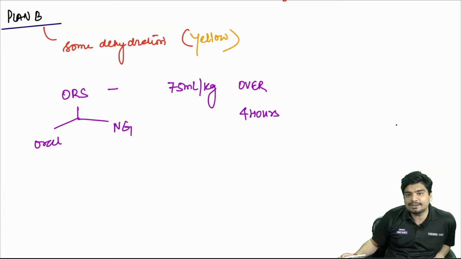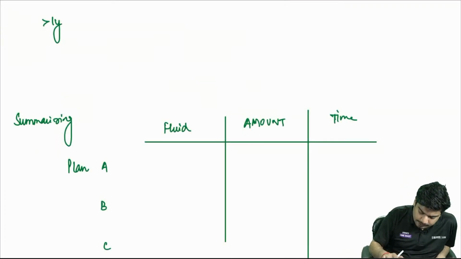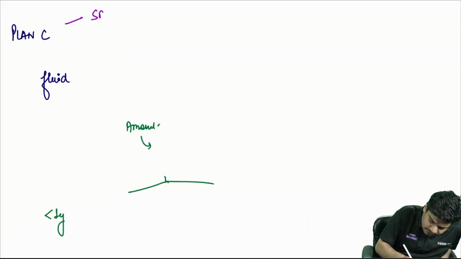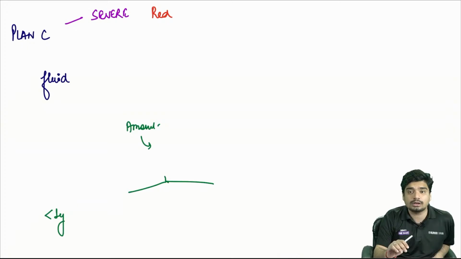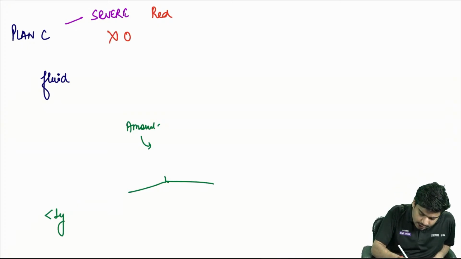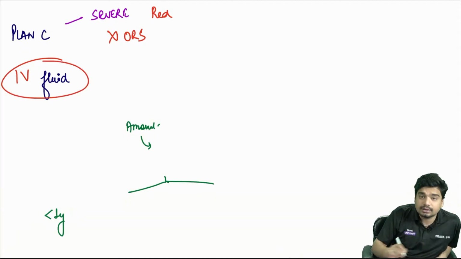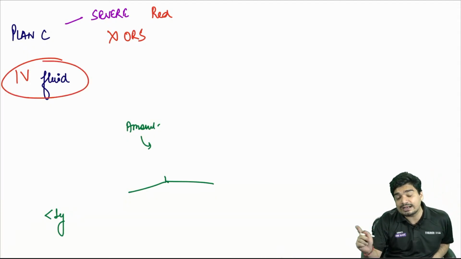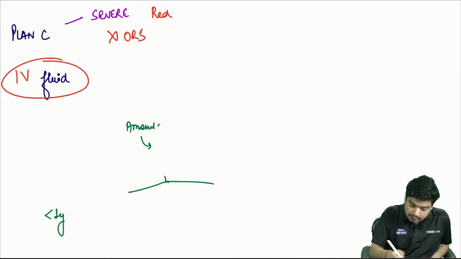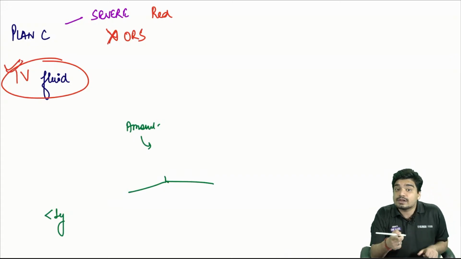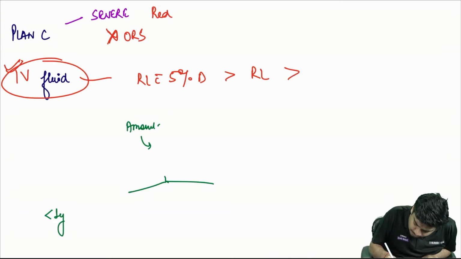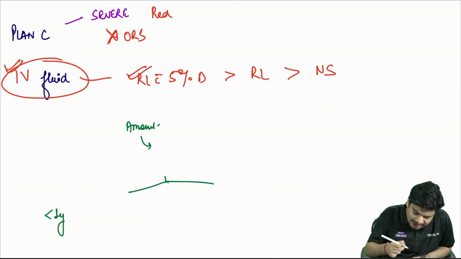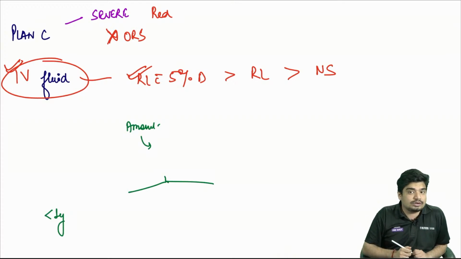Alright. Now coming to Plan C. Plan C is used for severe dehydration, which is coded red. In severe dehydration, the child is dull and lethargic. You cannot give ORS. You have to give IV fluids because the child cannot drink water or ORS. Which IV fluids? You will use RL with 5% dextrose, followed by RL, followed by NS. The preferred is always RL with 5% dextrose when you are using IV fluids.